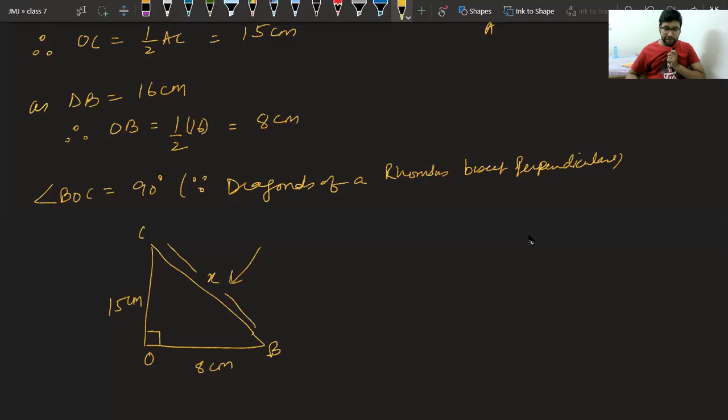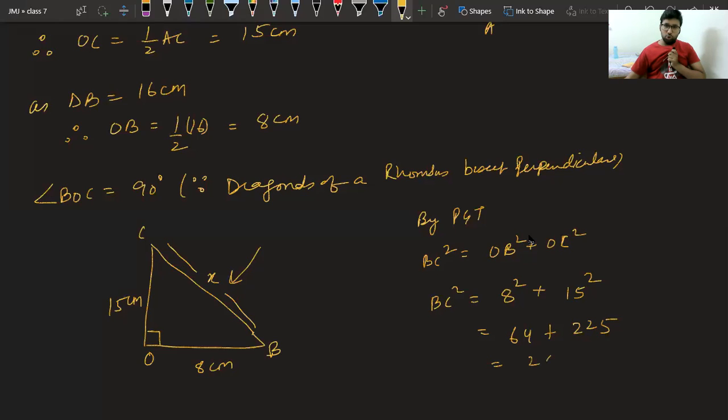Very easy, by Pythagoras theorem. So by Pythagoras theorem, we can say BC square is equal to OB square plus OC square. Now put the value. Very good, Lakshit. Very good, Lavya. So BC square is 8 square plus 15 square. 8 square is 64. 15 square is 225.